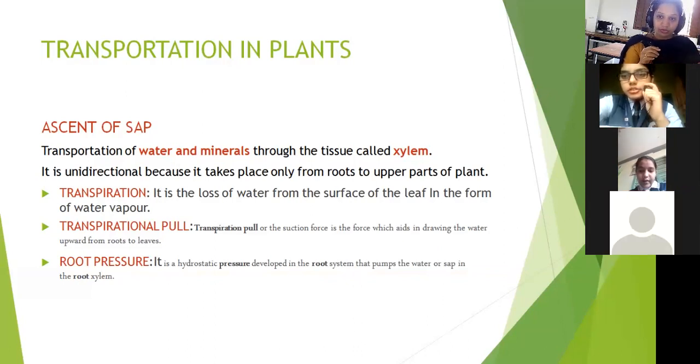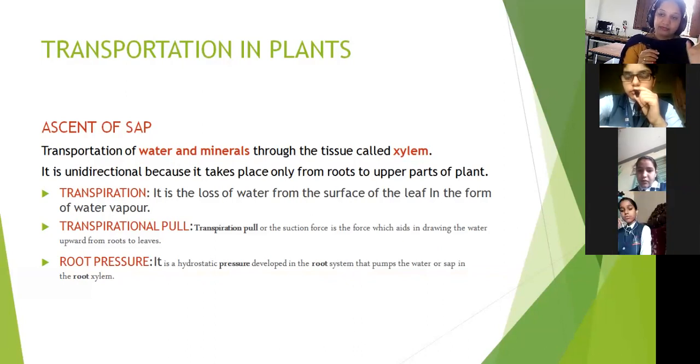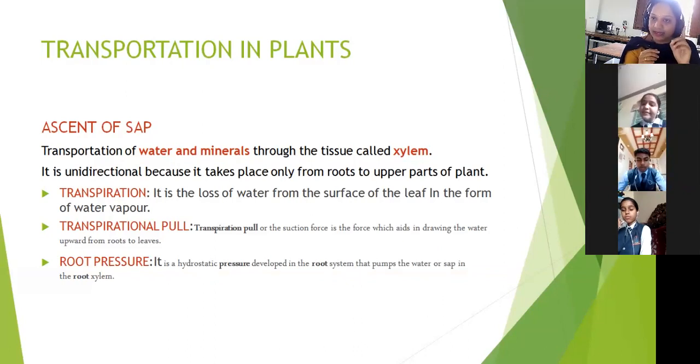Unidirectional. From the root it is starting, with upward movement. Already we have learned it is an upward movement of water and minerals. It is unidirectional because it is going in one single direction, from roots to other parts: stem, flowers, seeds, leaves.